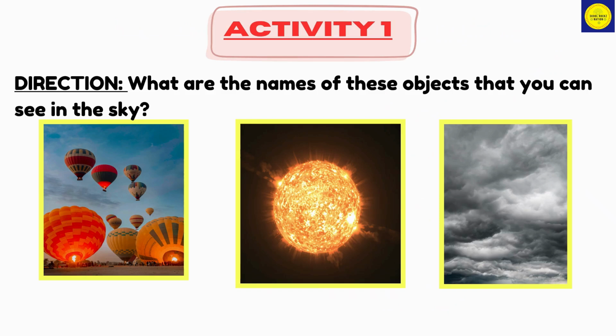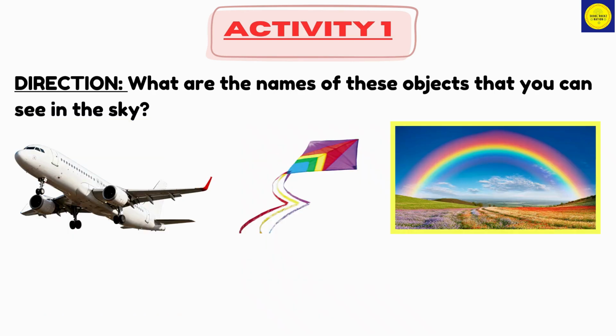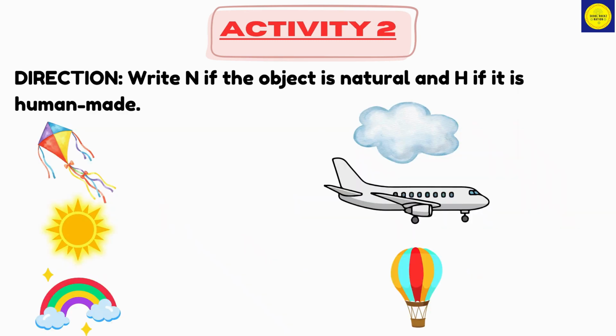Activity 1. Direction. What are the names of these objects that you can see in the sky? Hot air balloon, sun, clouds, airplane, kite, rainbow. Activity 2. Direction. Write N if the object is natural and H if it's human-made.